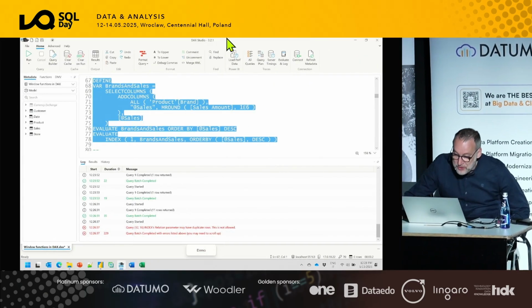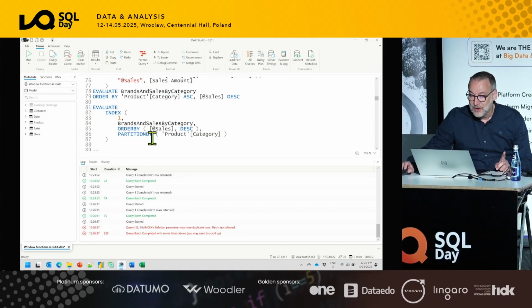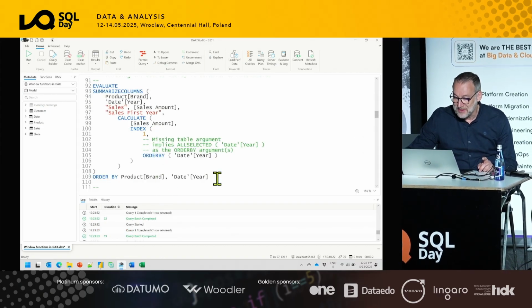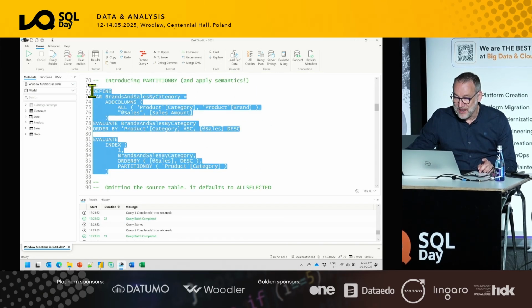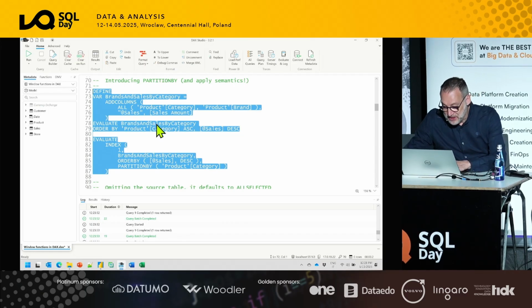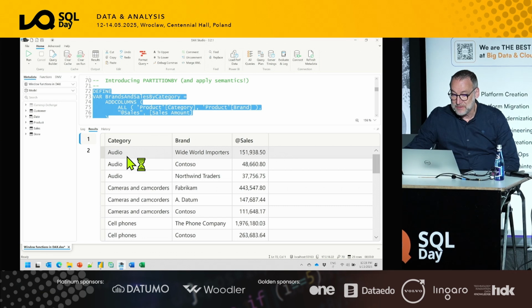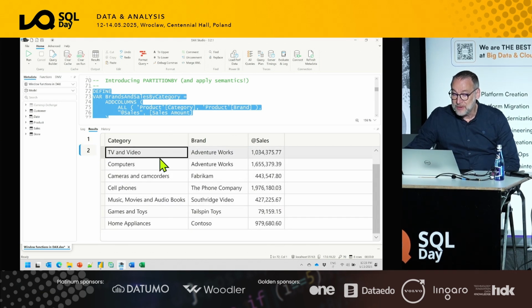And if we run the code, just to make sure, here it is, brands and sales by category. We first evaluate the table and then we get the result. You see that the table contains categories, computers, home appliances, TV and video, and the result contains only 1 row per category with the brand and the sales amount.